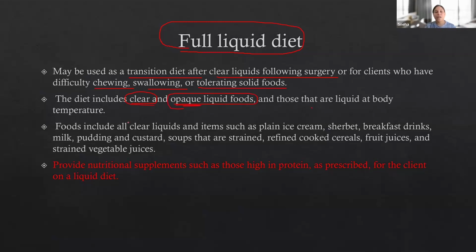Now those that are liquid at body temperature. Now food includes all clear liquids and items such as plain ice cream, sherbet, breakfast drink, milk, pudding, custard, soup that is strained, refined cooked cereals, fruit juice, and strained vegetable juice. Provide nutritional supplements such as those high in protein. So now this food item can be rich in protein as prescribed for the client on a liquid diet.